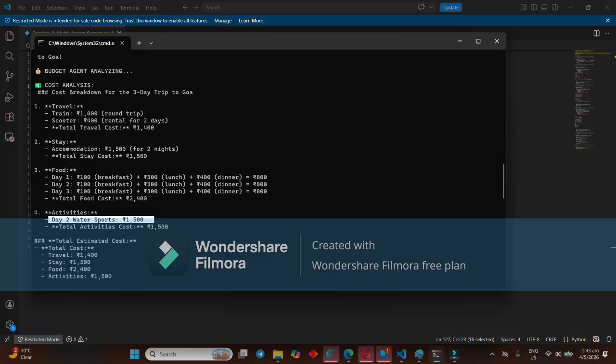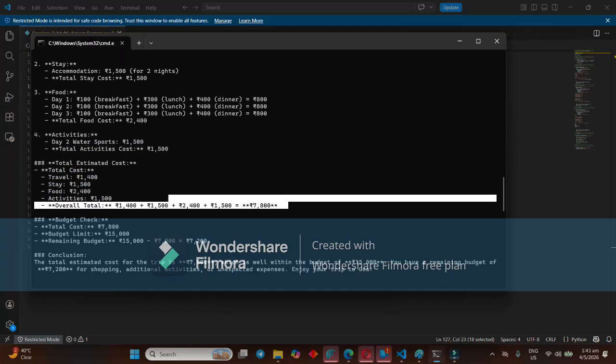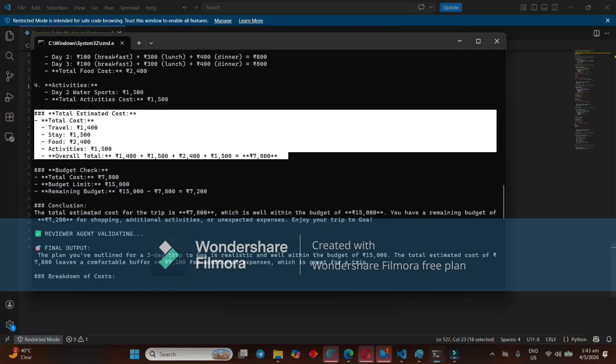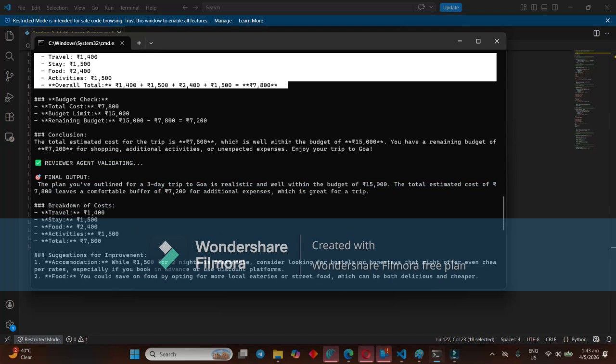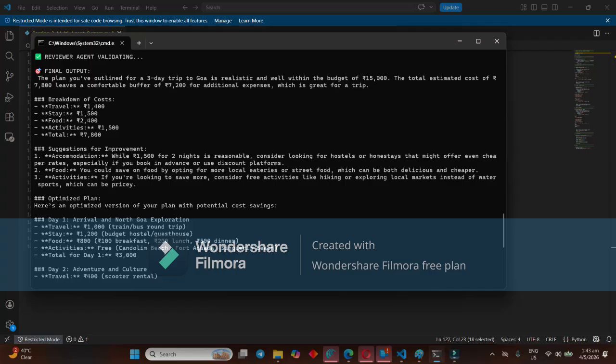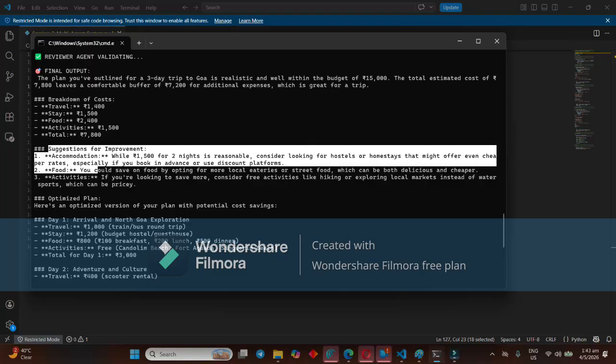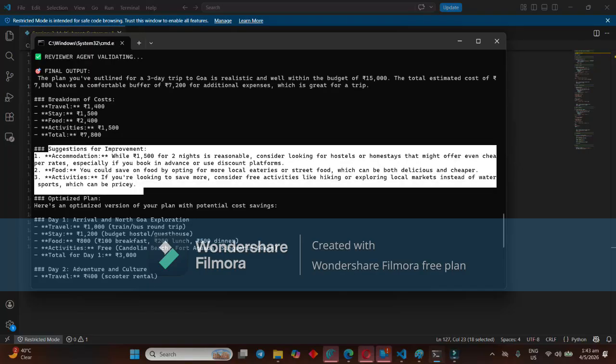Actually, I showed the code, right? Each function represents one agent, and this part here, the planner, budget, reviewer, and final output, is the total flow of the code. This is the core idea of a multi-agent system. Also notice that we are not using any framework like LangChain or LangGraph or MCP. This is a pure Python implementation.